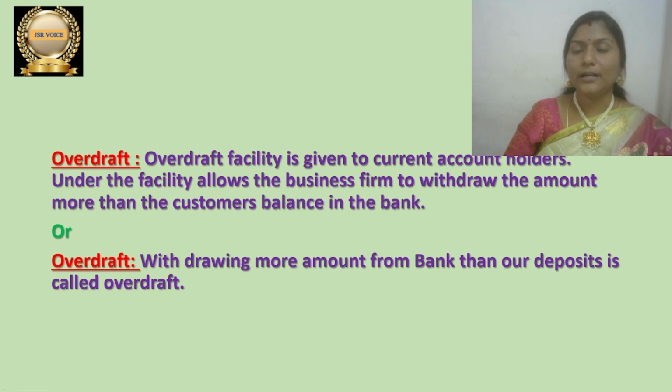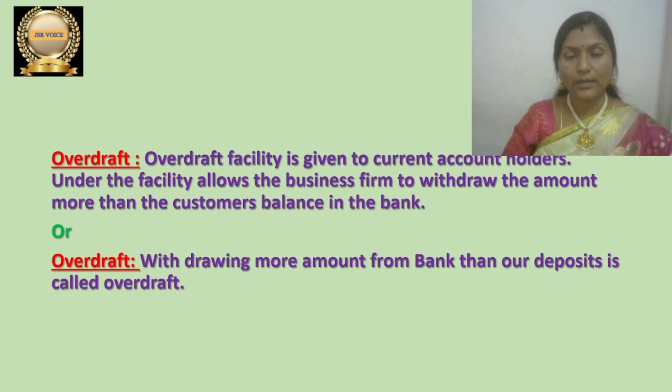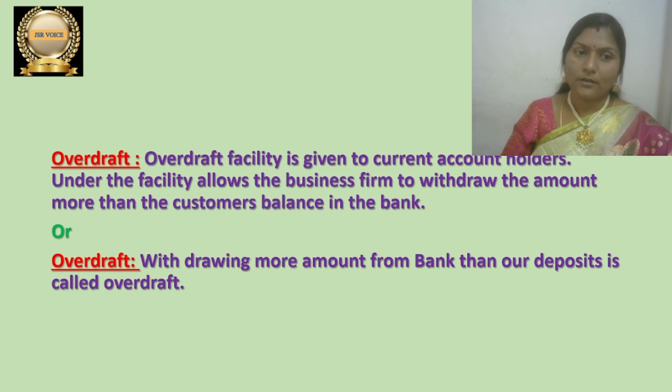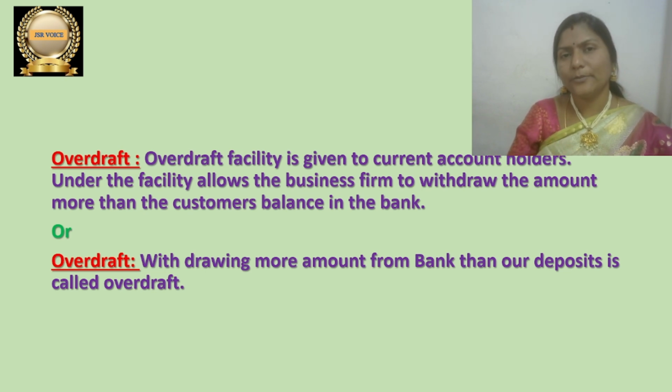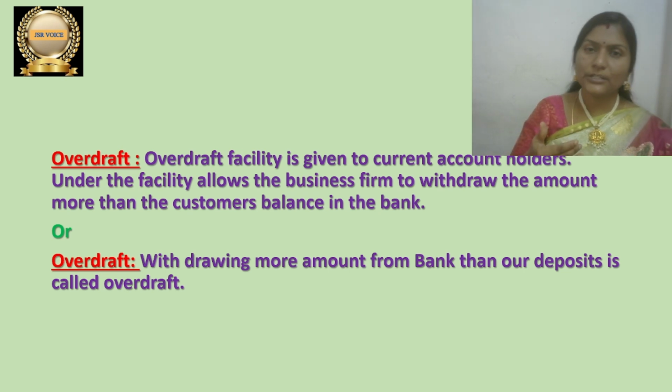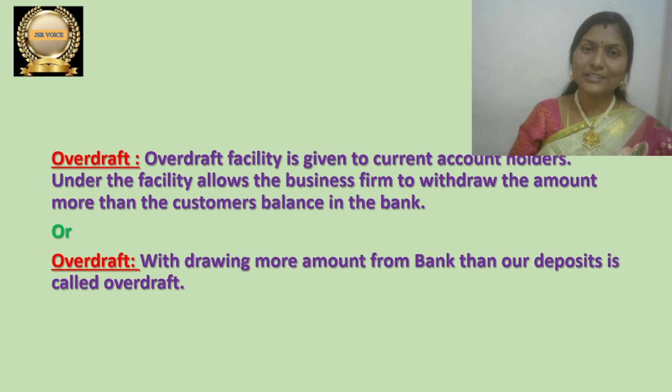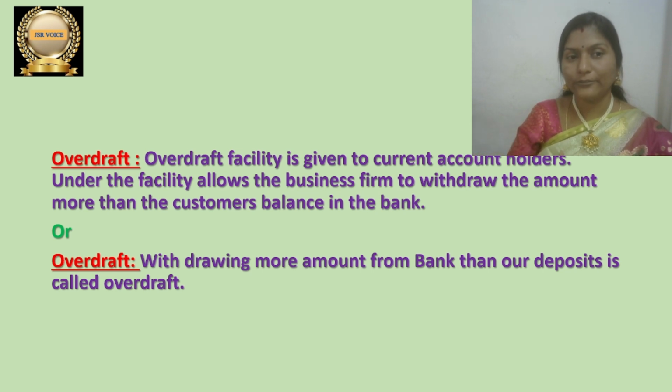Overdraft. Overdraft is another type of loan facility that is given by a banker to the customer. But this overdraft facility is given to a businessman. So the customer must be a businessman, and then he will get the overdraft facility. That businessman has to open a current account, then he will get this overdraft facility. Because what is the main duty of the banker? The banker's function is accepting deposits and lending loans. So overdraft is one kind of loan which is given to business people. So the businessman has to open a current account, then he will get the overdraft facility.